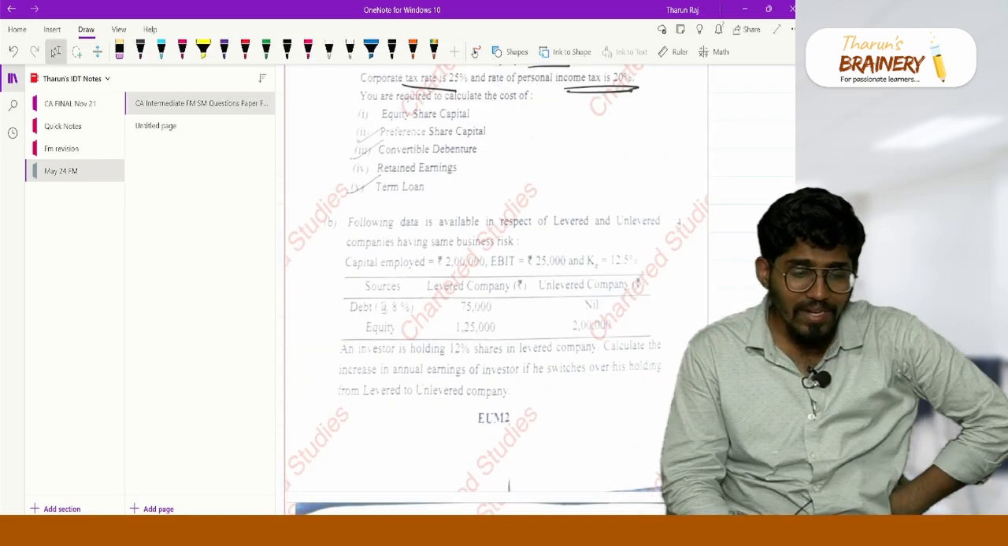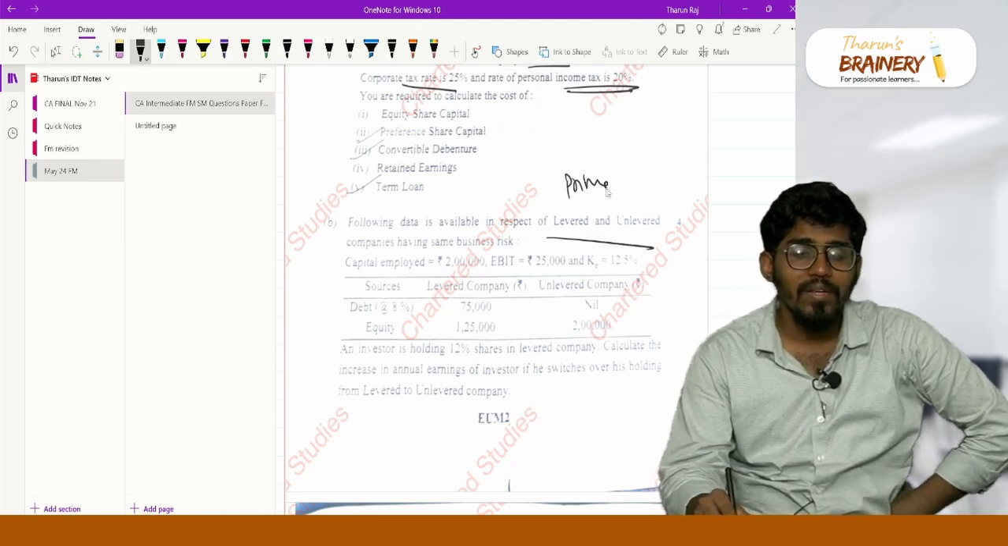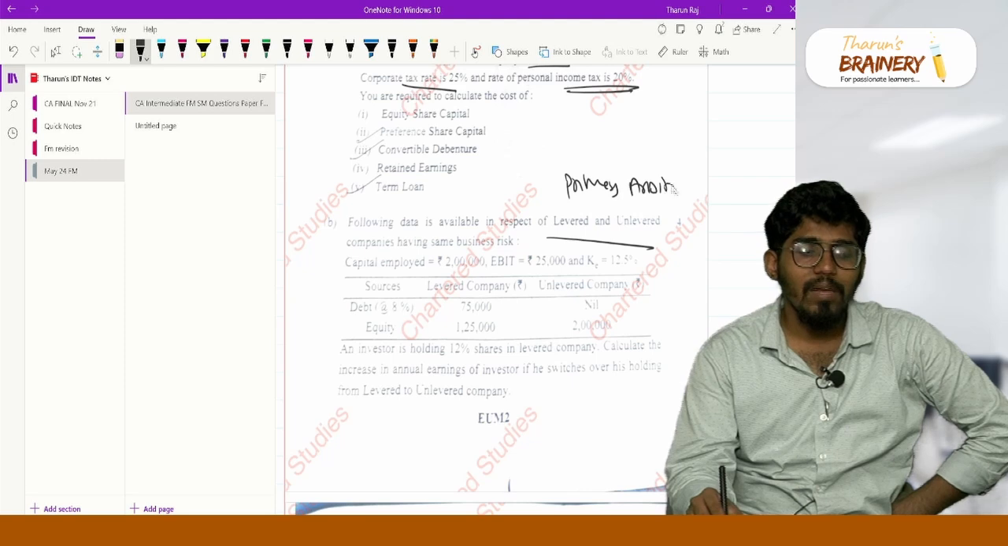So, going from levered to unlevered, it is called primary arbitrage.